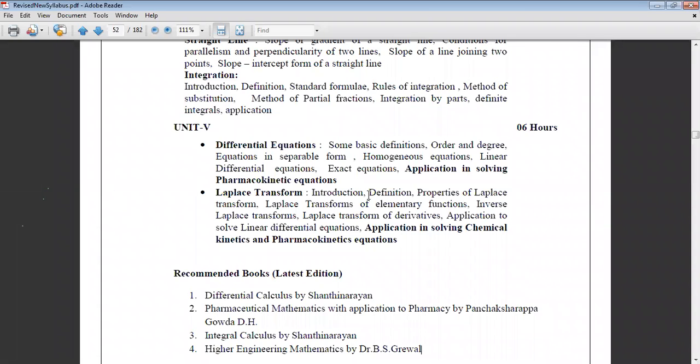From next class onwards I will discuss the units one by one, and if you have any problems regarding theory and problems, you will discuss with me in the WhatsApp group.